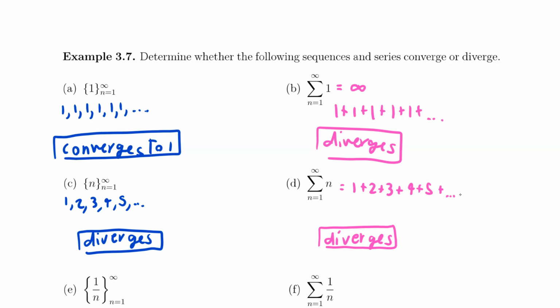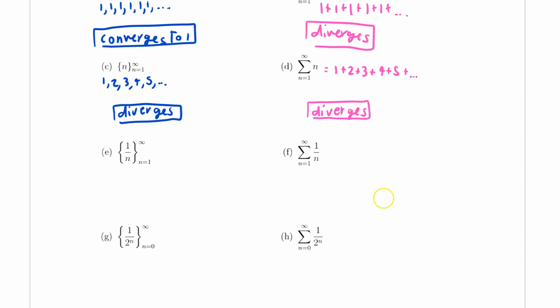Alright, let's take a look at the next two then. Here we have a sequence of 1 over n. This is going to be 1 over 1, 1 over 2, 1 over 3, 1 over 4, 1 over 5, and so on. Now, if we look at part H, this is going to be 1 over 2 to the n. So this is going to give me 1 over 1, 1 over 2, 1 over 4, 1 over 8, 1 over 16, and so on. So both of these sequences are going to converge to 0.